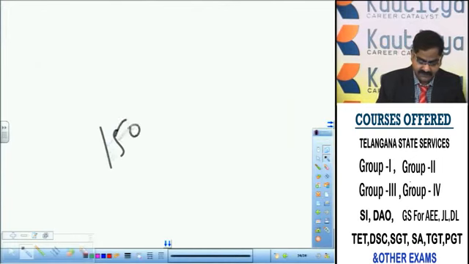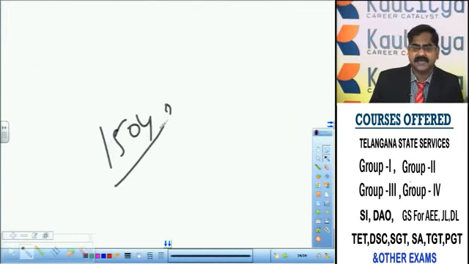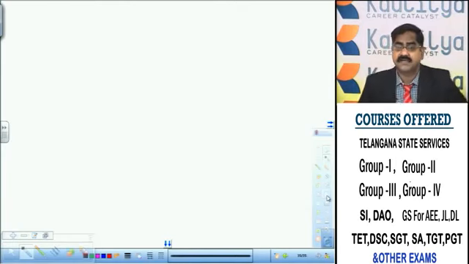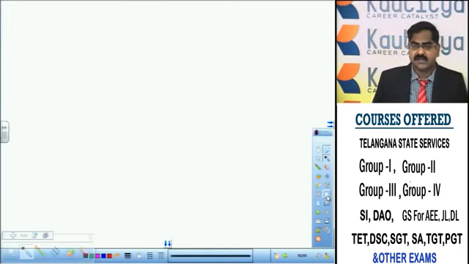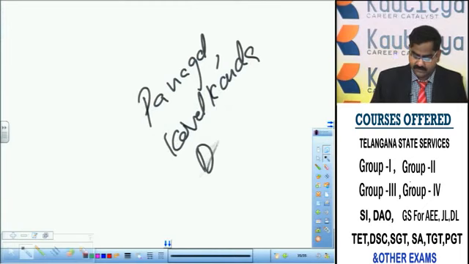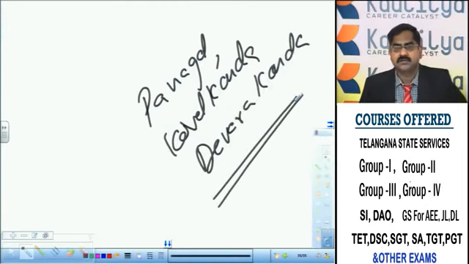In the year 1504, Sitapati Raju asserted independence at Warangal. These are the conditions prevailing in Telangana by the time Sultan Kuli asserted independence. Sultan Kuli defeated Shitab Khan or Sitapati Raju and occupied many areas like Panagal, Kovelkonda, Devarakonda.